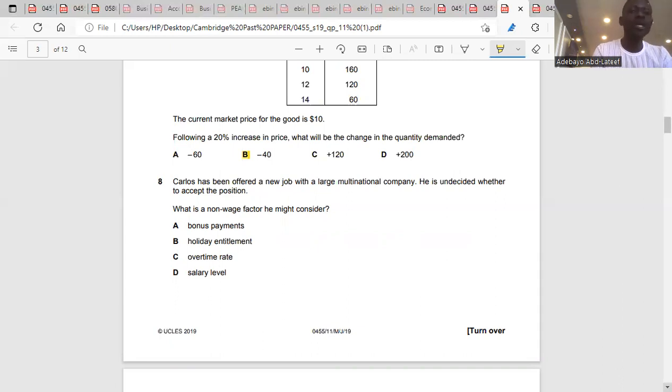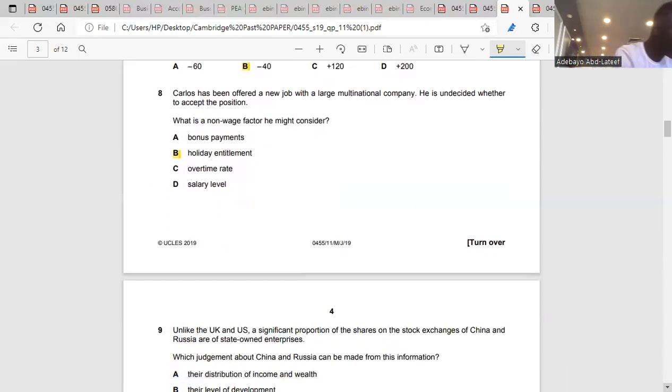Salary. When we talk about non-wage factors, these are factors that are not monetary. Monetary means it's money. Holiday entitlement. Bonus payment is financial. Overtime rate is financial because when you do overtime, you get paid for that. And salary level, bonus payment also. So the answer is B. Holiday entitlement is a non-wage factor. That's question 8, right? Yes.